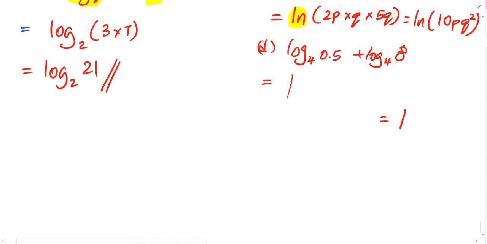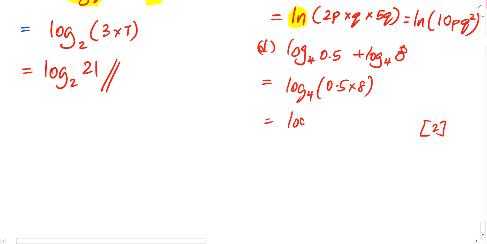In this case, quite obvious, so you can. If it gets more complicated, then I need you to show more steps. If this is a 2-mark question, then I expect you to write down log base 4 of 0.5 times 8, so that you show you know how to get it. Log base 4 of 4 equals 1.